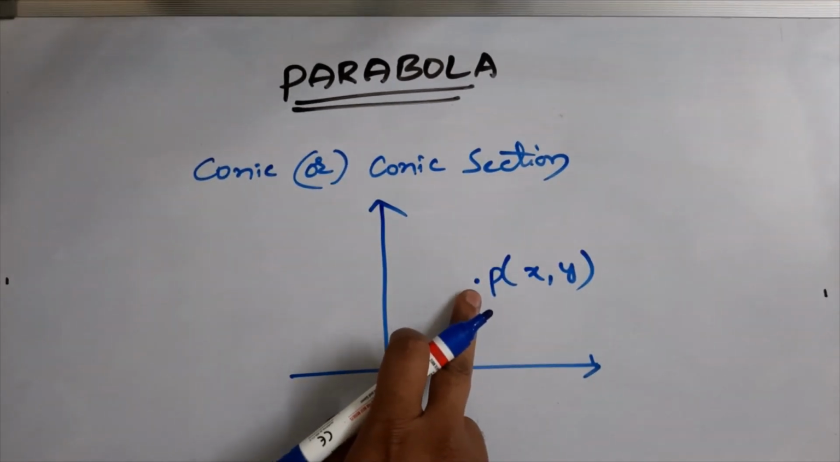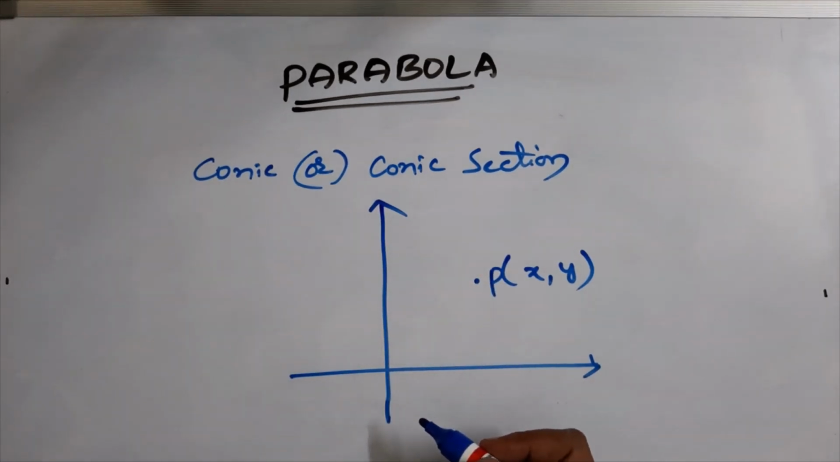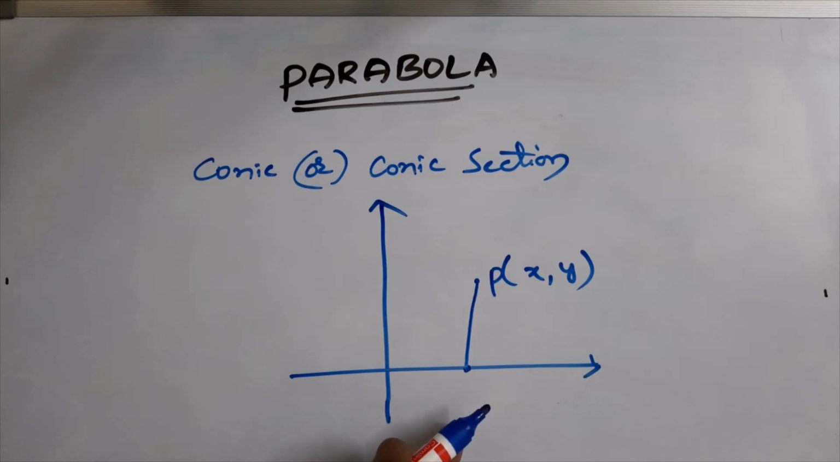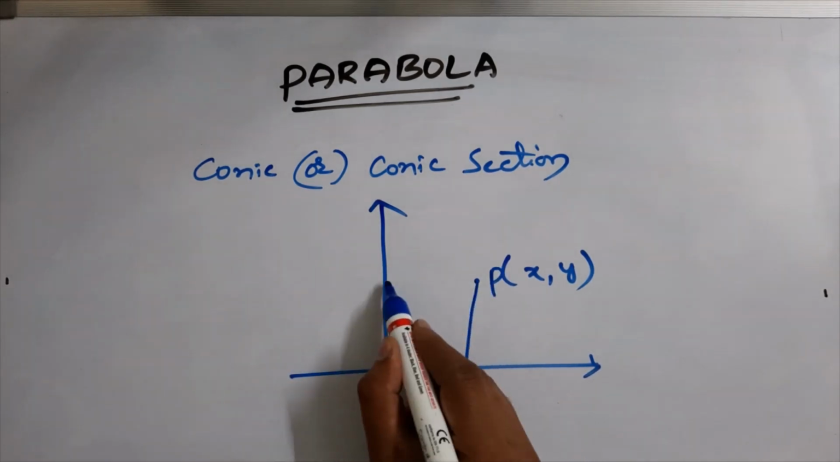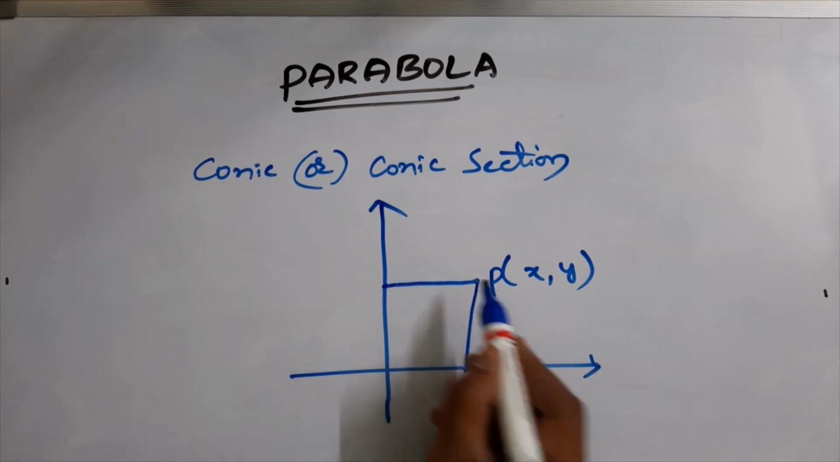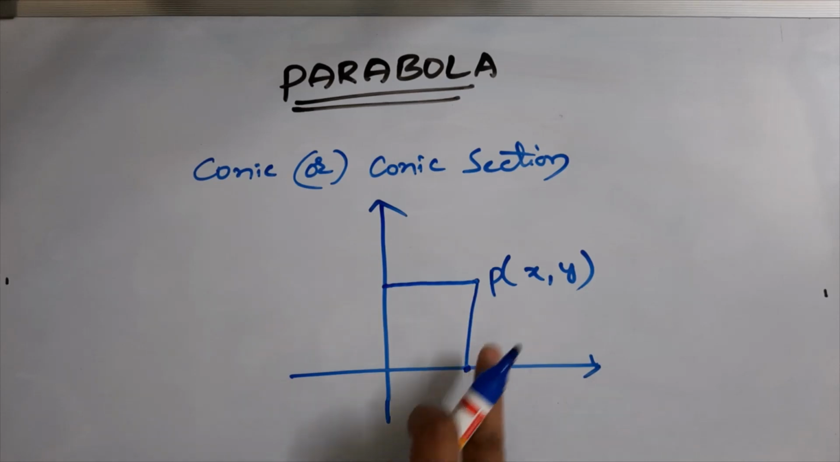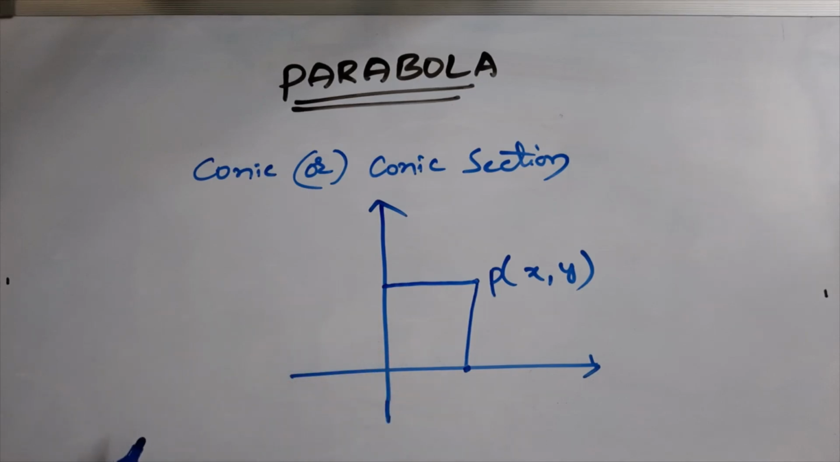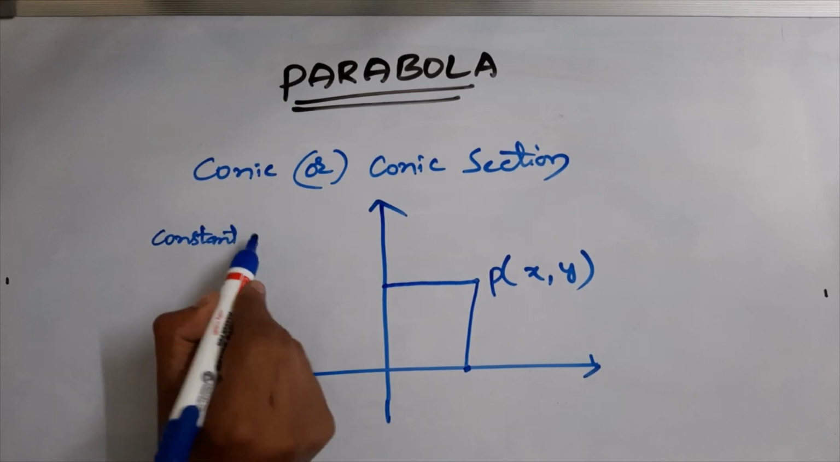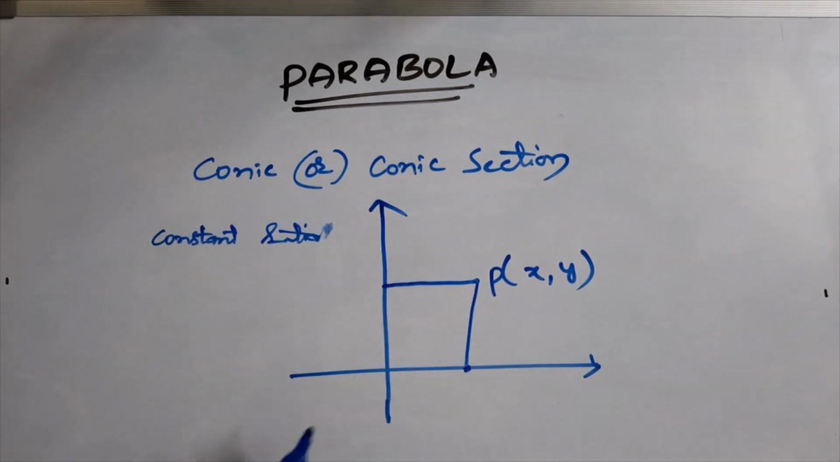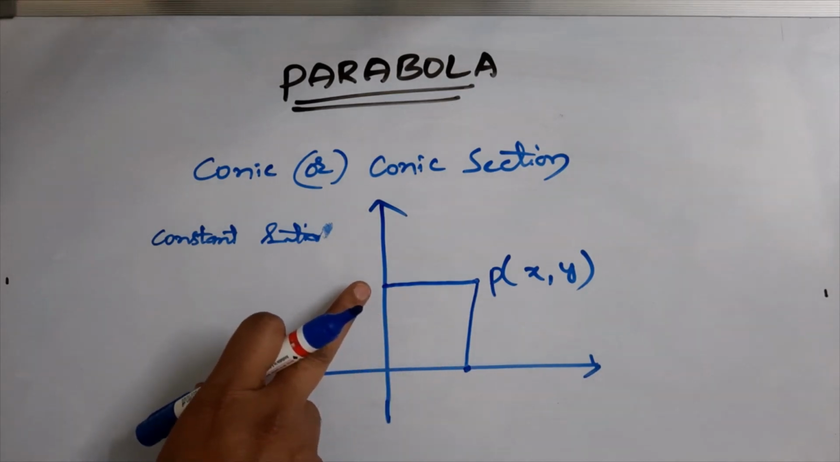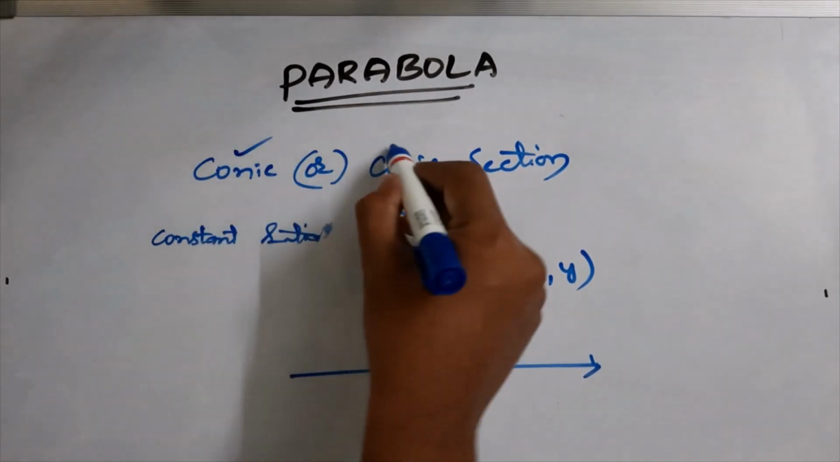The locus of a point which moves such that its distance from a fixed point always bears a constant ratio to its distance from a fixed straight line is called a conic section or a conic. Suppose this is the fixed point and this is the fixed straight line; the ratio between the two distances should always be constant.